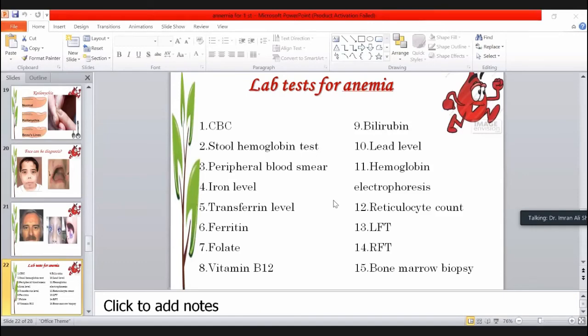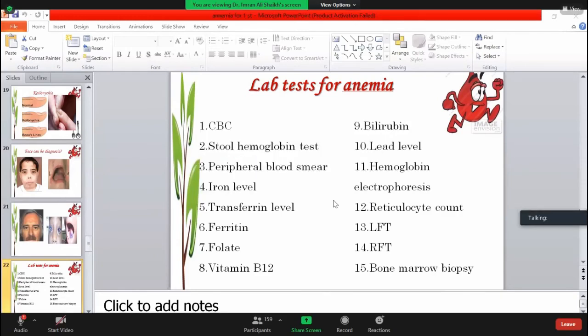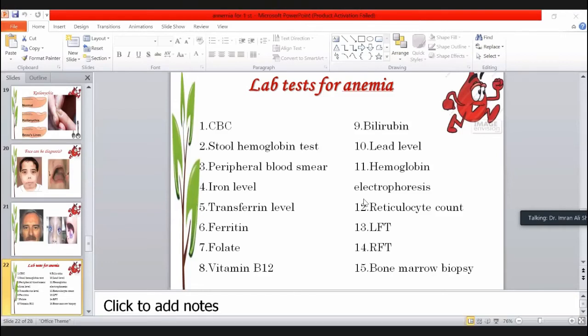Folate and vitamin B12 levels when the person has megaloblastic anemia and you are thinking of early graying of the hairs and some peripheral neuropathy, tingling sensation over the hands and feet. Bilirubin level, when you are thinking the patient has a hemolytic type of anemia. Hemoglobin electrophoresis is very much essential when you are thinking of hemoglobinopathies and genetic problems in the family of the patient. Reticulocyte count indicates the functioning of the bone marrow.